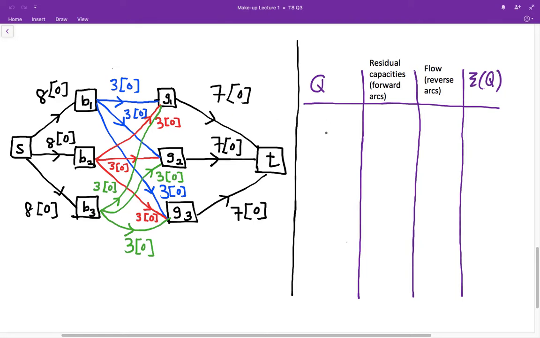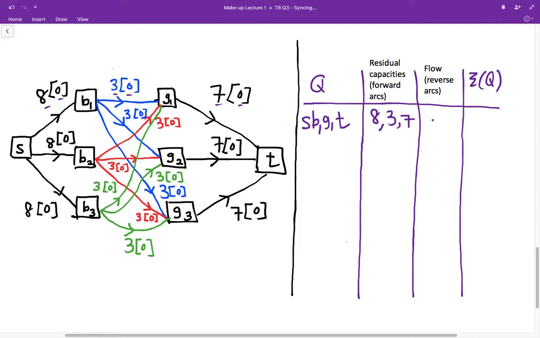And clearly, there is an F incrementing path given by S, B1, G1, T. And along this path, all the arcs are forward arcs. And the residual capacities are 8, which is 8 minus 0, followed by 3, which is 3 minus 0, and finally we have 7 minus 0.